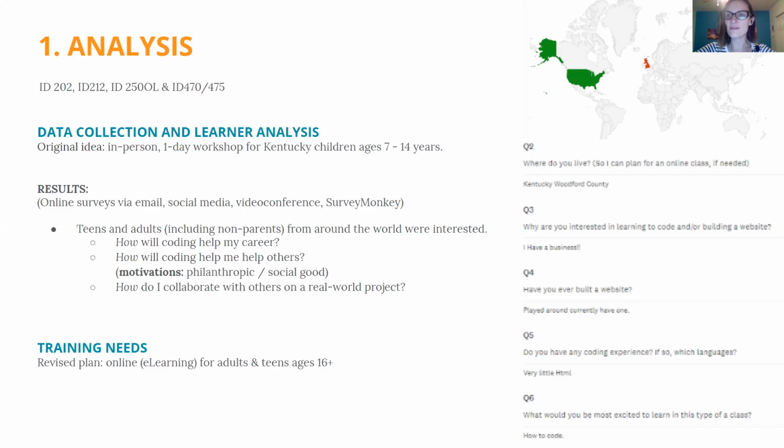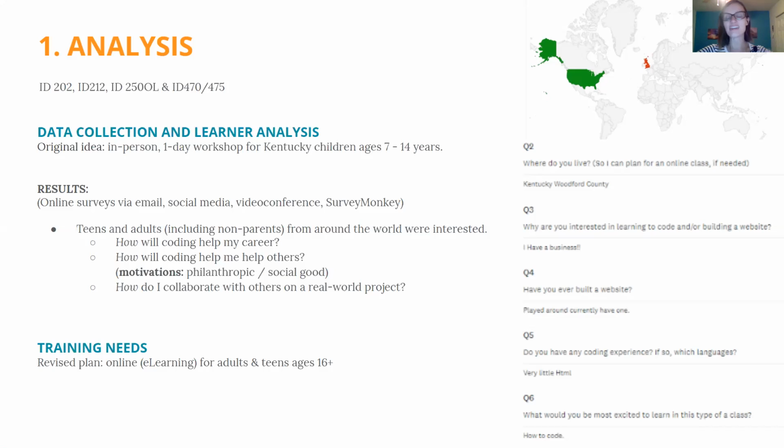A lot of questions kept coming up from potential participants. They knew that coding was important, they knew that they should learn it, and they wanted to learn it, but they weren't sure how coding would help their careers. They also wanted to know, and teenage girls in particular were motivated by this, how coding could help them help others. How could coding help them make the world a better place? So teen girls, studies are showing, have philanthropic motivations. They're very motivated by social good.